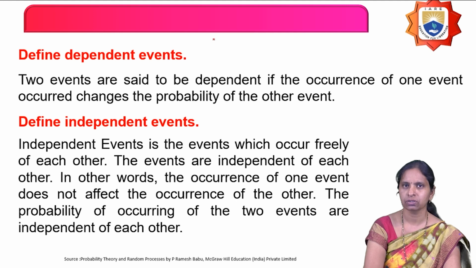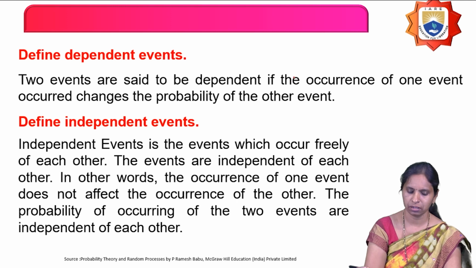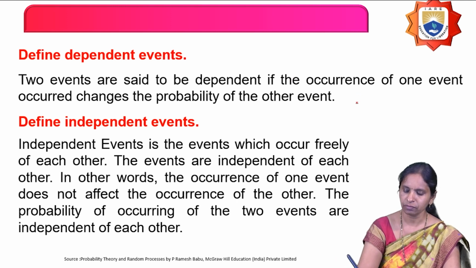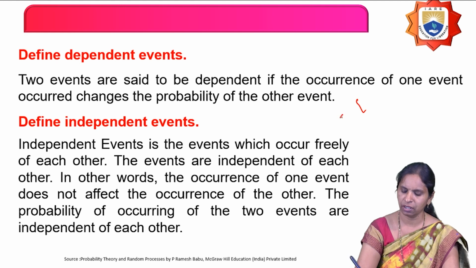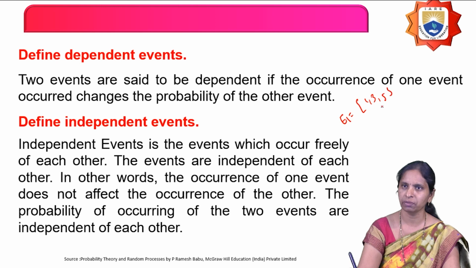And the next definition is dependent events. So when can you say that two events are dependent? Two events are said to be dependent if the occurrence of one event changes the probability of the occurrence of the other event. Then those two events are said to be dependent events. For example, when I roll a die, I am choosing two events. One is getting odd numbers, 1, 3, 5. I am defining one more event, getting a prime number.